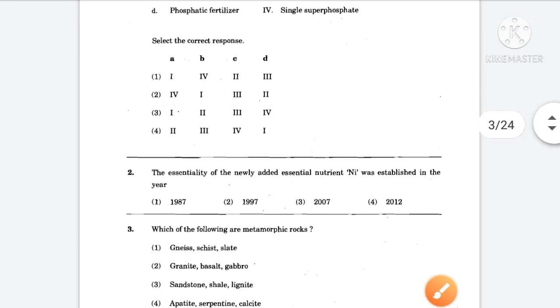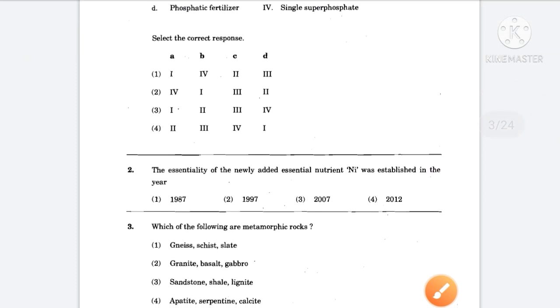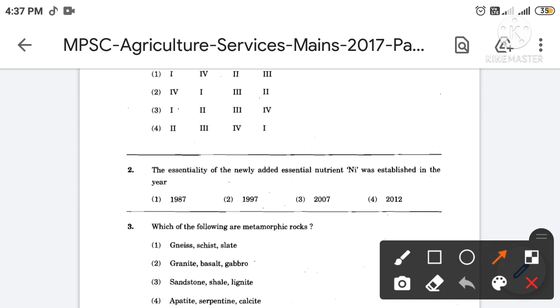Then next, the essentiality of the newly added essential nutrient nickel was established in the year. The correct answer is option number 1st. So the essentiality of newly added essential nutrient Ni, that means nickel, was established in the year 1987.